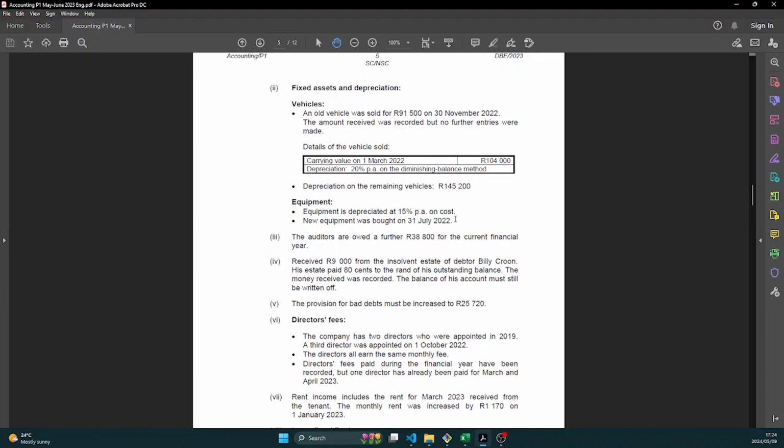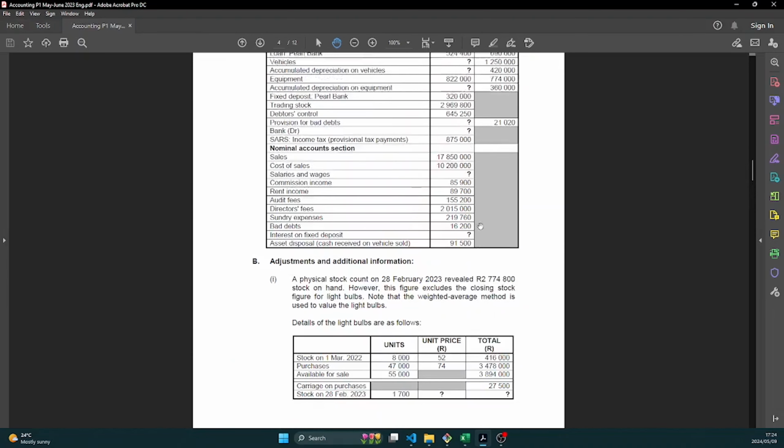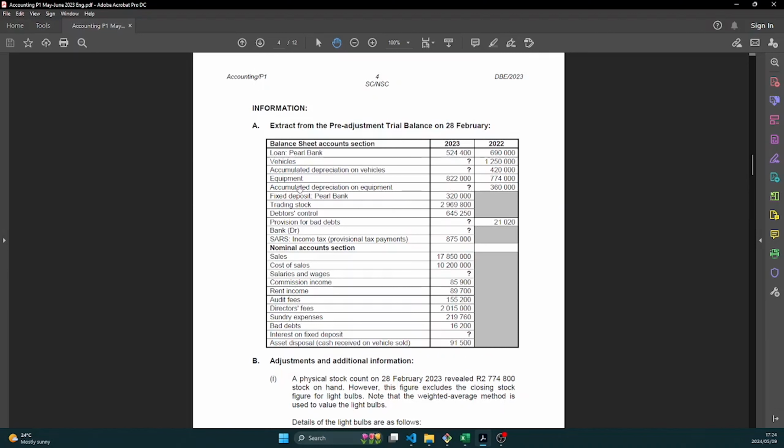Okay. But then they don't tell us how much this new equipment is. We have to find out for ourselves. So this is like completing a puzzle. Let's go to the trial balance and see what we have. We see that for equipment in 2023, we have 822,000. In 2022, we have 774,000. So you see there was an increase.